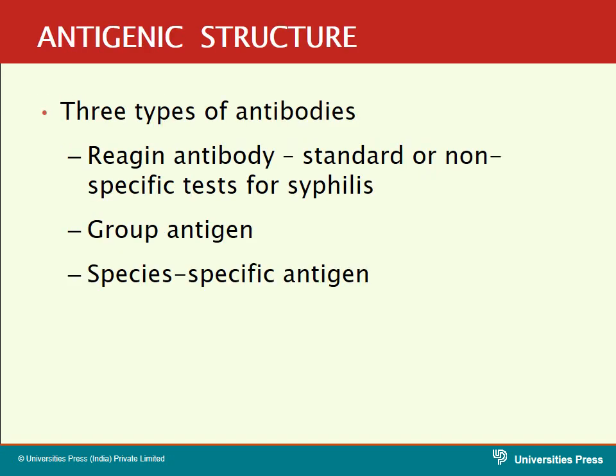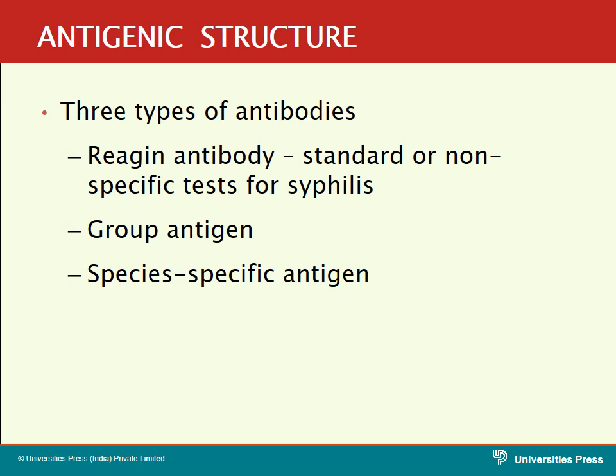Now come to the various antigens of Treponema pallidum. They are divided into three types according to the antibodies produced by Treponema pallidum. So they produce three types of antibodies. The first antibody is the reagin antibody. This antibody is produced against the infection by the treponemal organisms. This is a non-specific antibody, and it is detected in non-specific tests for syphilis.